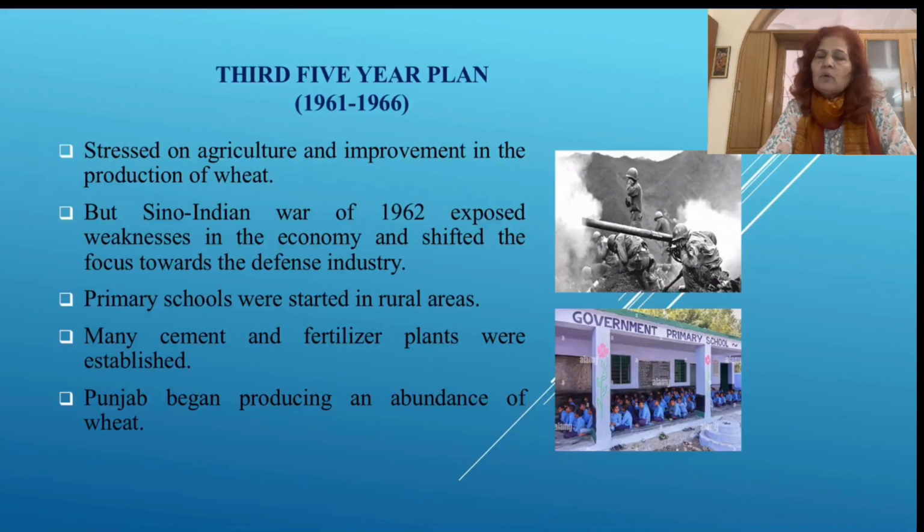But the Sino-India War of 1962 exposed weaknesses in the economy and shifted the focus towards the defense industry. Primary schools were started in rural areas, specifically for the development of human resources. Many cement and fertilizer plants were also established, and Punjab began producing an abundance of wheat, because at that time the seed of the green revolution was sown in our country.